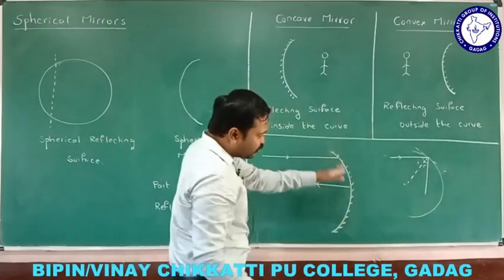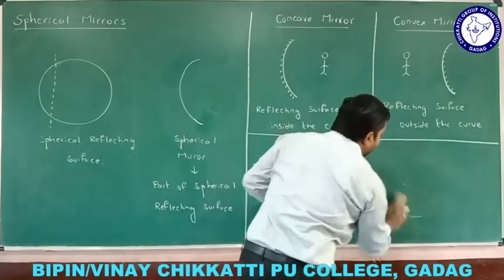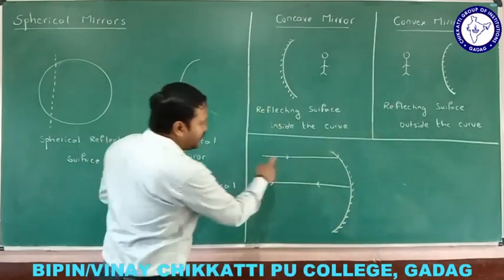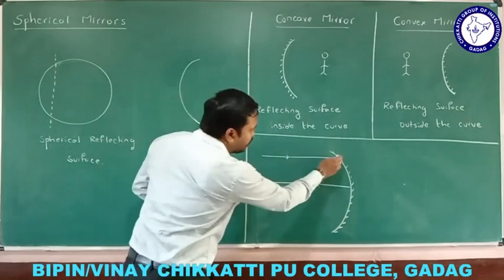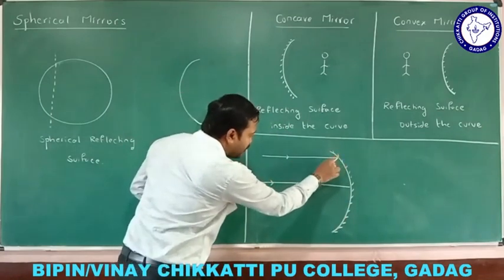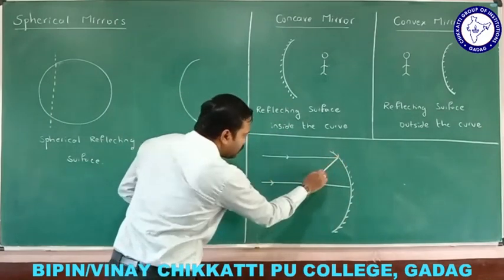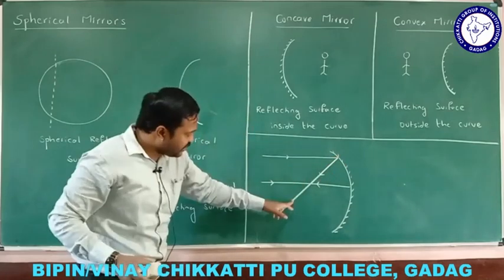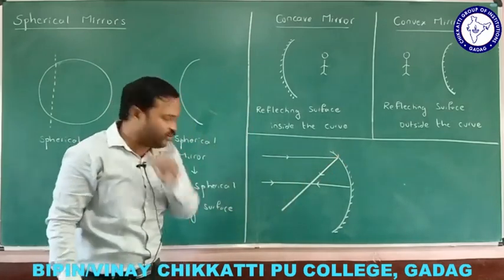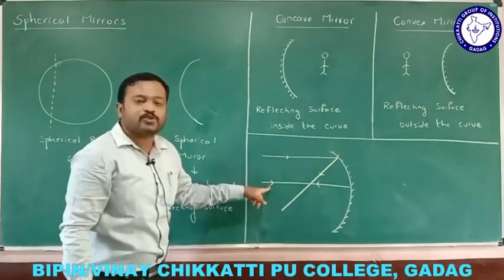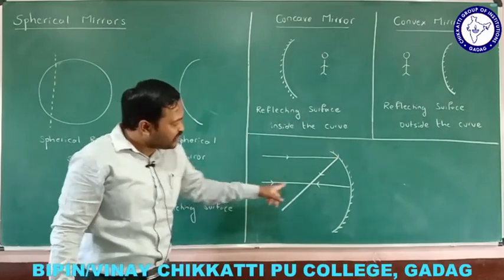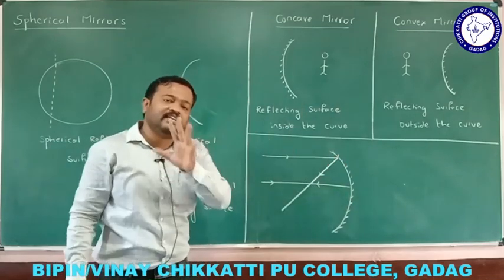Okay, this is a part of a spherical reflecting surface. When it comes here, there is a normal, and it comes back like this. So this is the reflected ray and this is the incident ray. Now let me ask you one question: what happens to this ray? This is a ray which hits exactly at the center of the mirror.